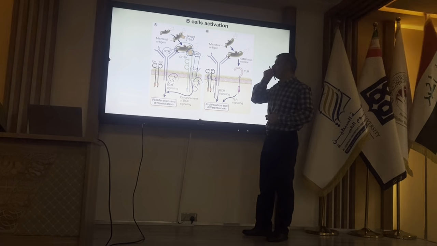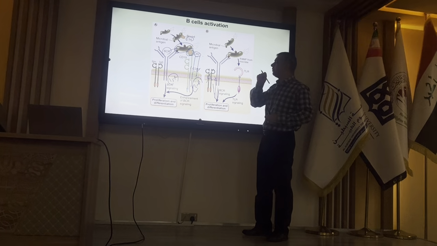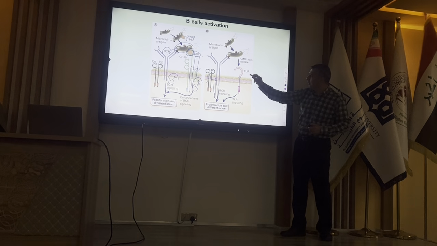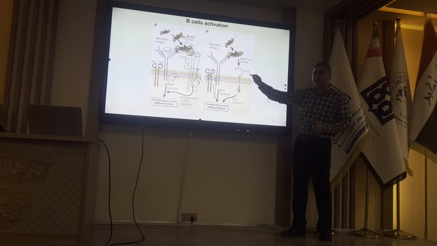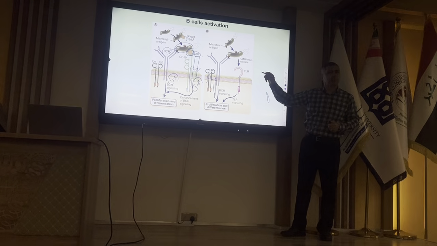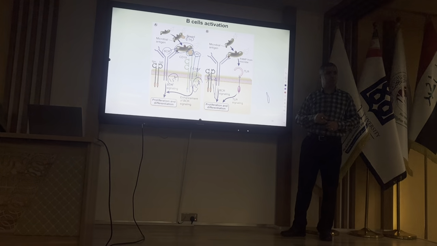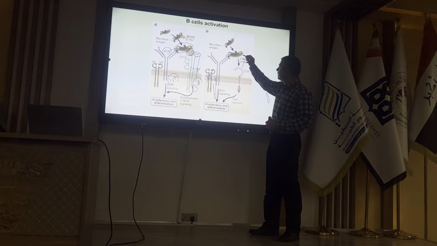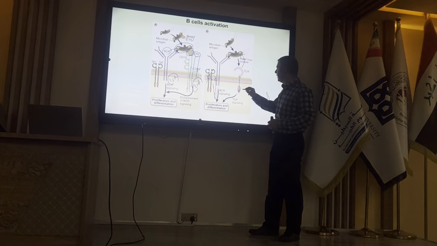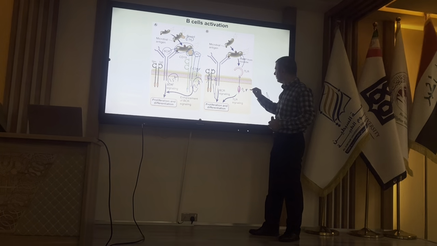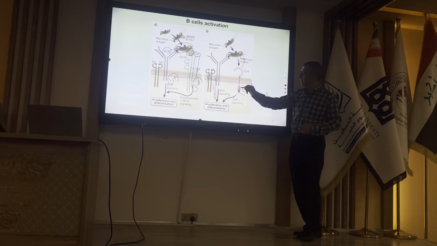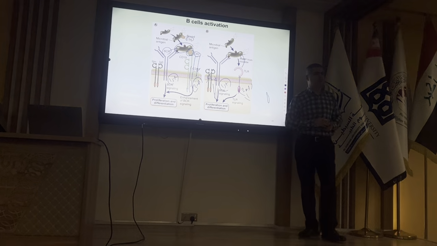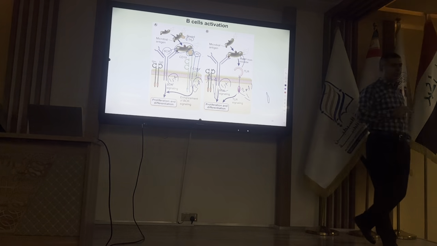Another way of providing the second signal for B cells is TLR. What is that? Toll-like receptor, it's a PRR. So by binding of the toll-like receptor directly to the pathogen, again we will have the second signal. And the first signal is always provided by the BCR. Clear?